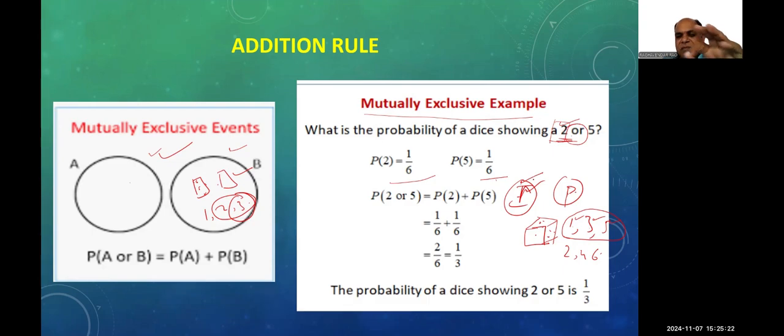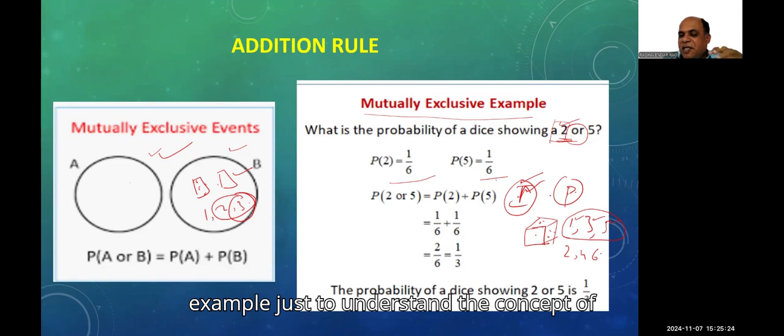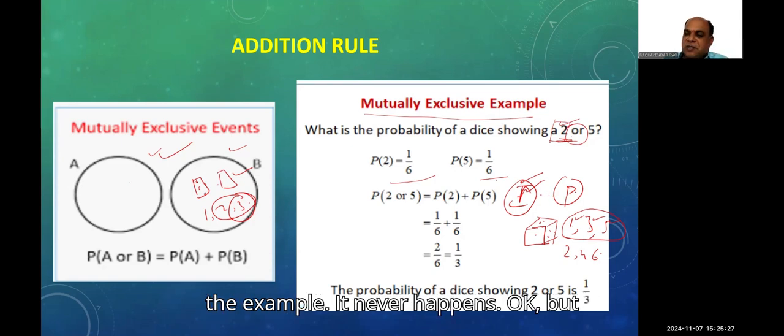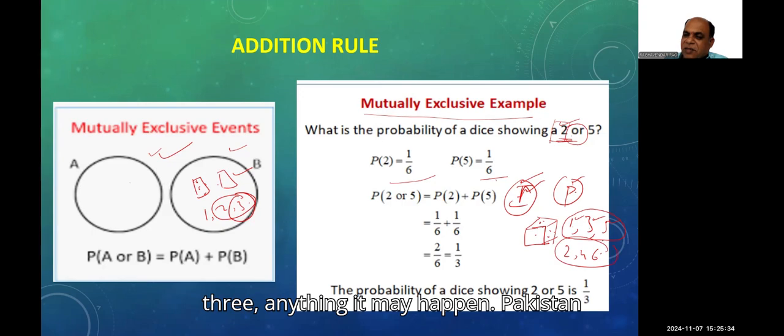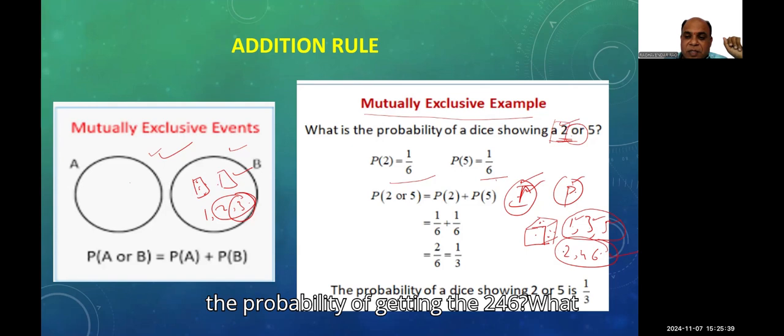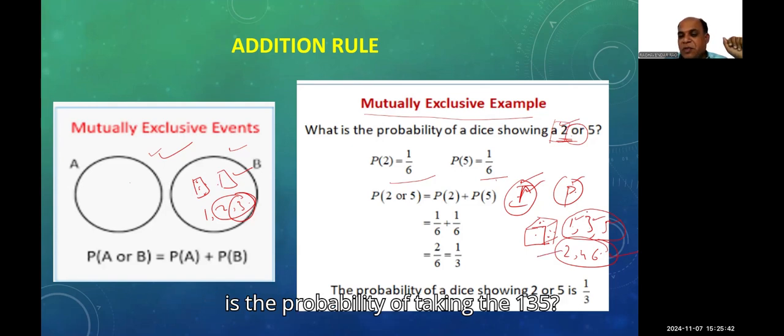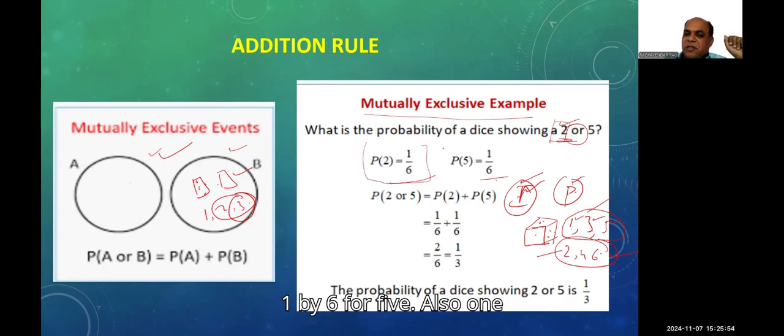Yes, it is an example, just to understand the concept. It never happens in reality. Pakistan has taken 2, 4, 6, so if any of these 3 comes, Pakistan will take the batting. So what is the probability of getting 2, 4, 6, and of getting 1, 3, 5? See how to calculate that. For getting 2, what is the probability? 1 by 6. For 5 also, 1 by 6.